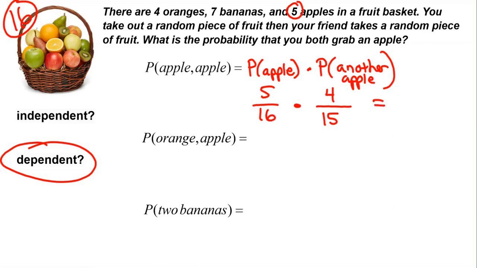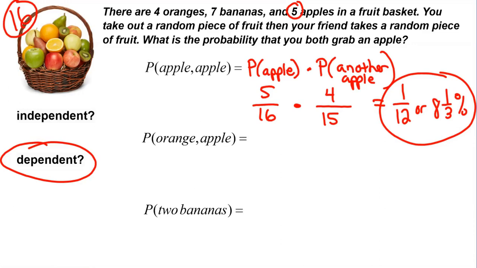So now all I have to do is multiply these probabilities together. 5/16 times 4/15 is 1/12, or that's about an 8 1/3% chance that we're both going to grab an apple. So again, dependent events, that second probability is going to change after the first event happens.